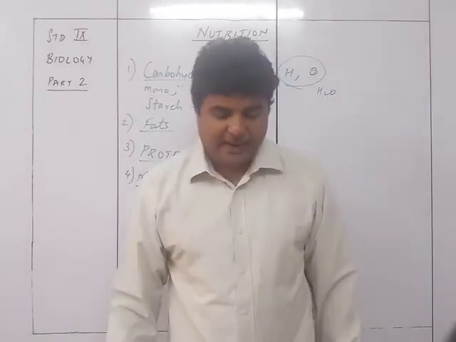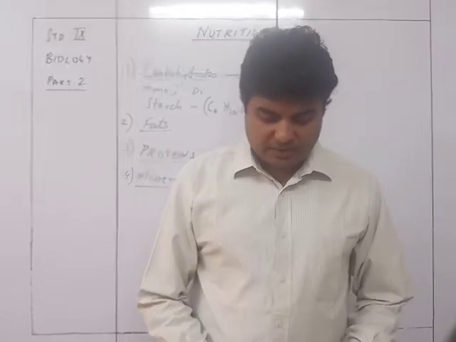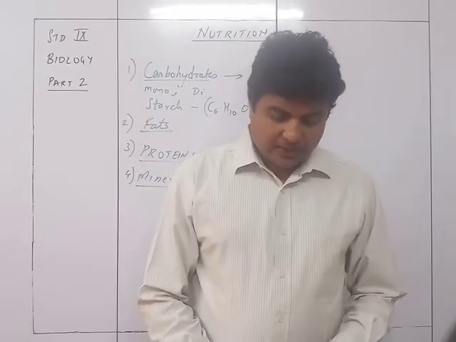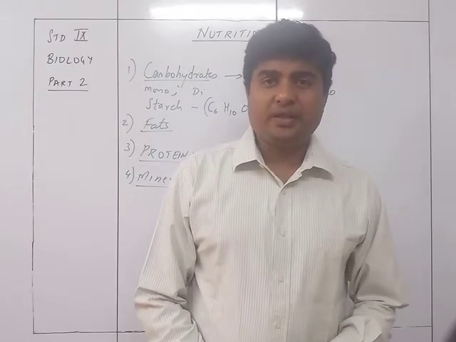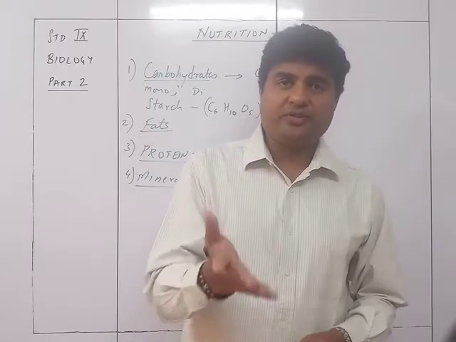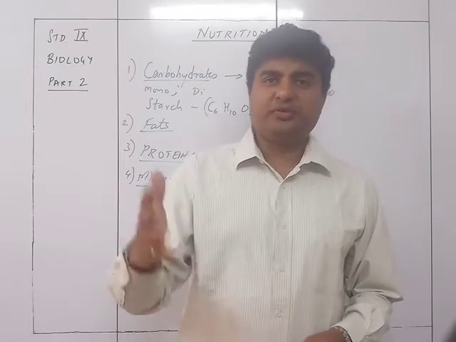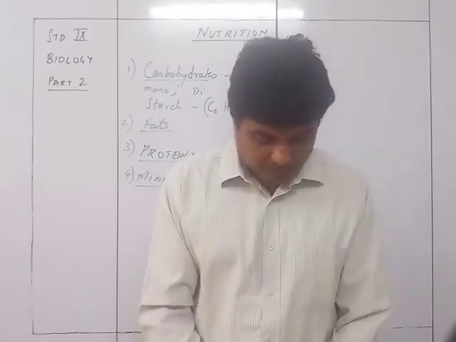Iron has a role in the formation of hemoglobin. Its deficiency leads to anemia. Sources: green leafy vegetables, liver, etc. So very well we know that hemoglobin present in the blood is the one which is going to carry the oxygen to the body. So if iron deficiency is there, that means hemoglobin deficiency is there. Hemoglobin deficiency causes the deficiency of oxygen for the body, and accordingly the person will suffer from anemia.